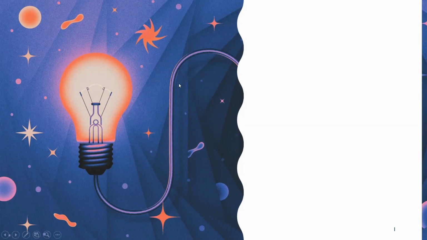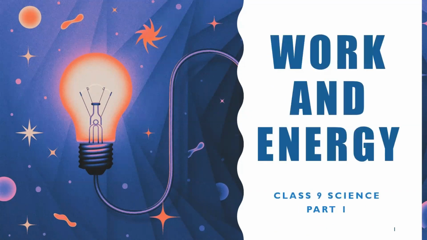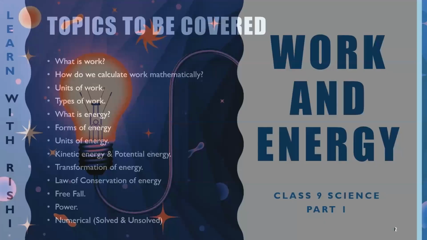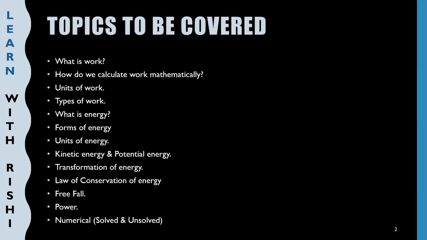Today we'll be starting a new topic of Class 9 Science Part 1, that is chapter number 2, Work and Energy. So in this chapter, we will be studying the following topics. The first part of the chapter will be of work. So we'll be discussing what is work and how do we calculate work mathematically. What are the units of work and types of work.